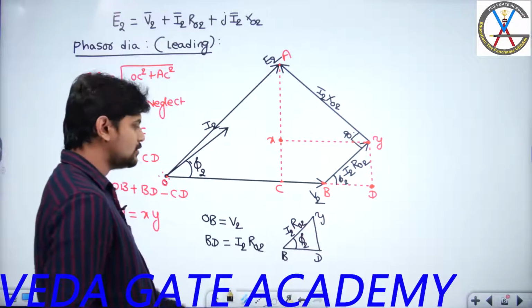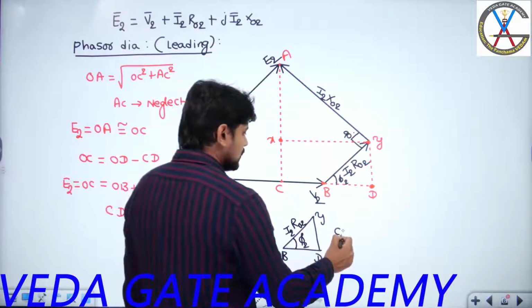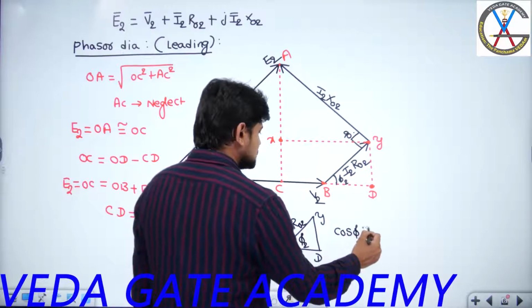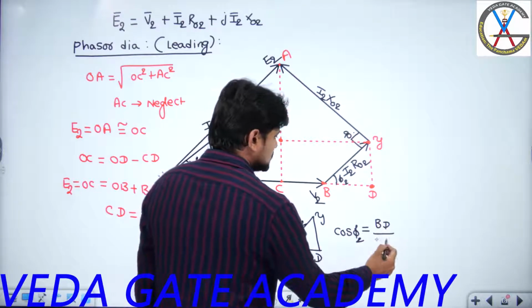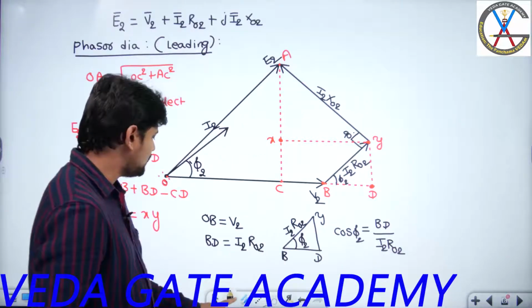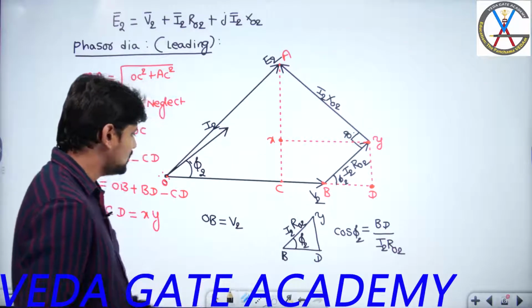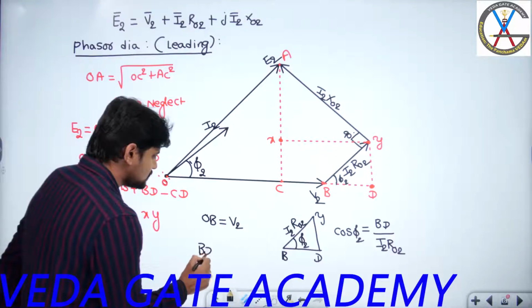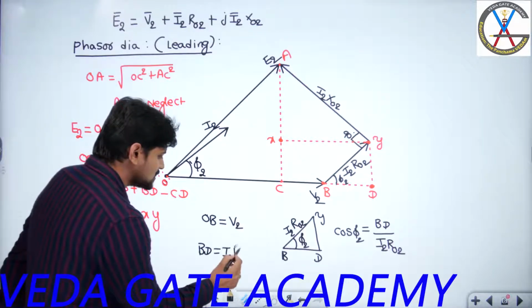Apply cos phi 2: adjacent length BD divided by hypotenuse I2 R02. From here I can get the value of BD. So BD will be equal to I2 R02 cos phi 2 or sin phi 2?